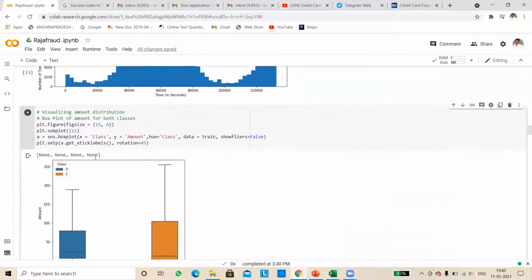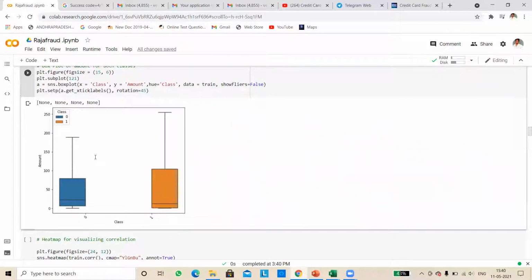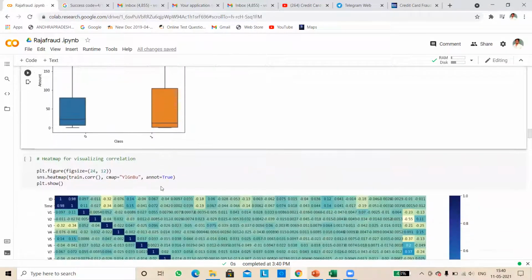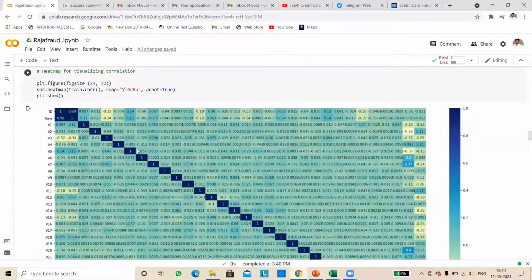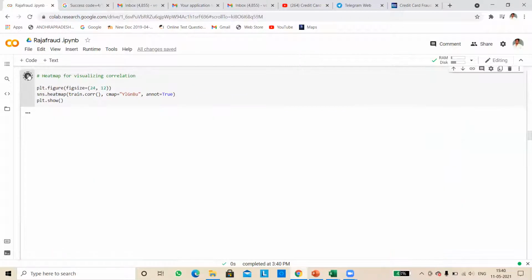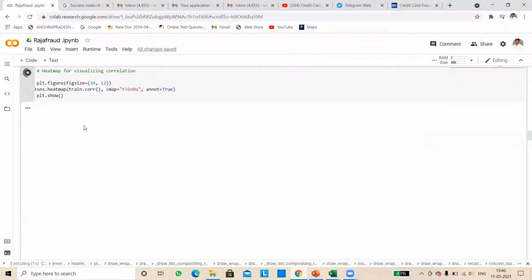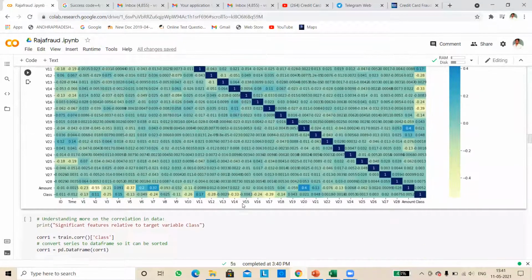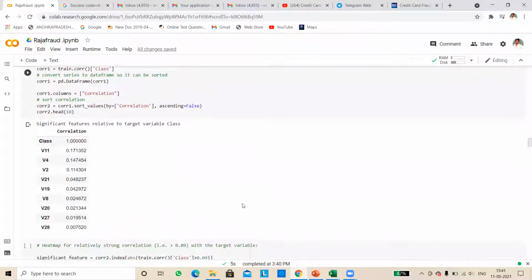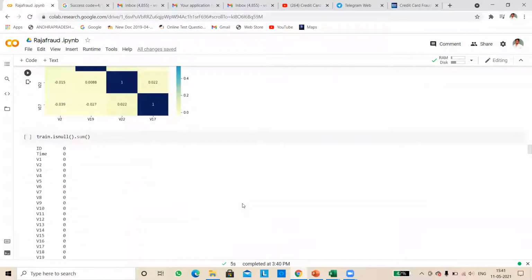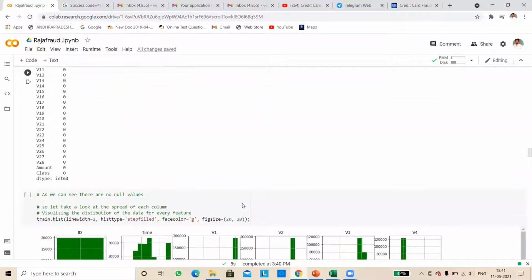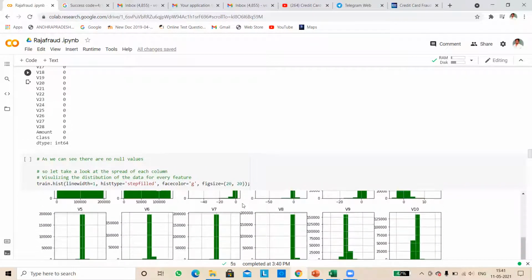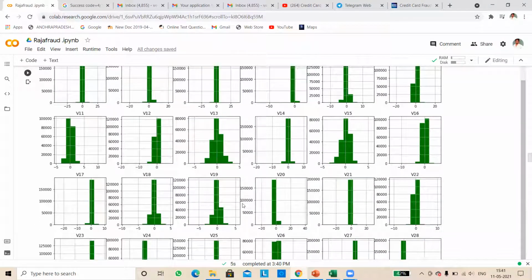From this visualization of the amount box plot, 0 means there is no fraud, and when it is 1 or something else, it shows how much fraud has happened. This is a heat map for visualizing correlation. In this also it is shown where it is happening. In the same way we can show every graph, view by view. These are the outputs we are getting.